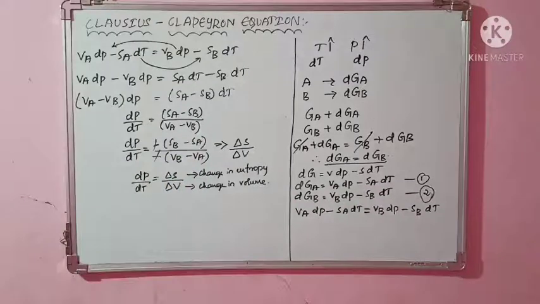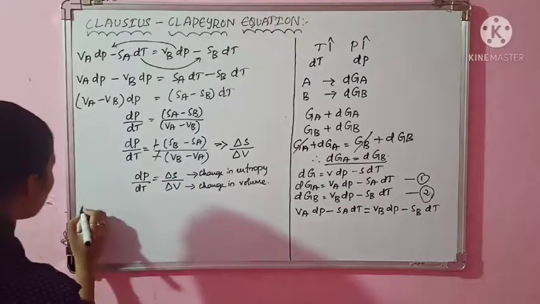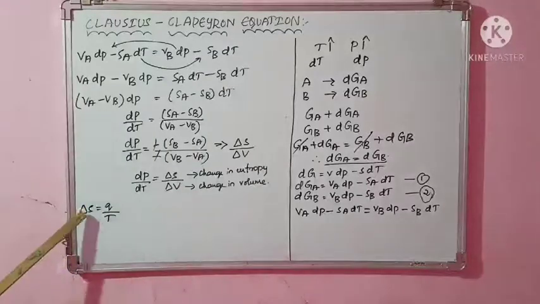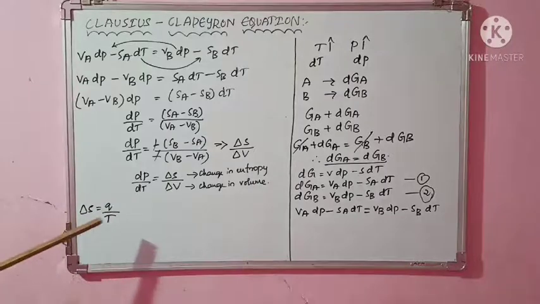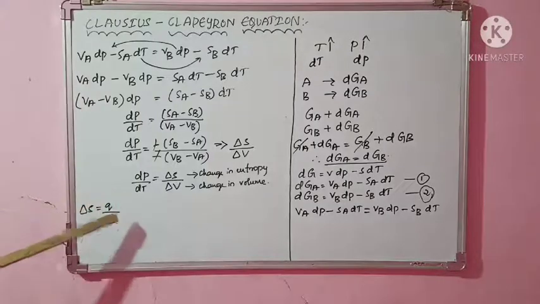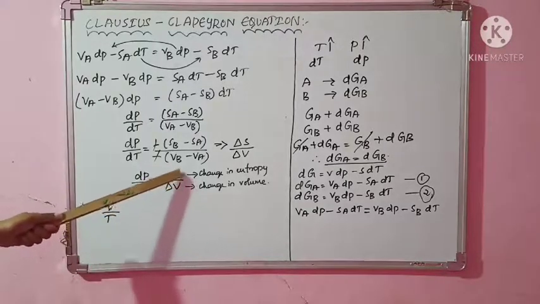Again what we can do is, you already know what delta S, change in entropy, is. You know that delta S is equal to Q by T. Yes, you know this expression. You have already studied it. Delta S is change in entropy, Q is the amount of heat supplied, and T is the temperature. So I can substitute delta S is equal to Q by T here in place of delta S.